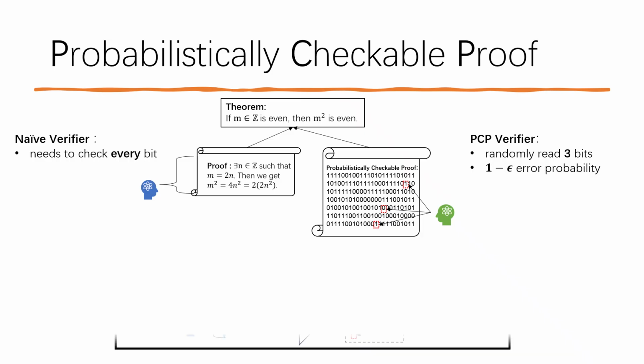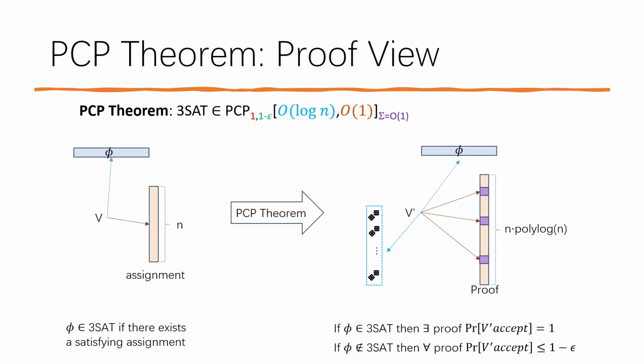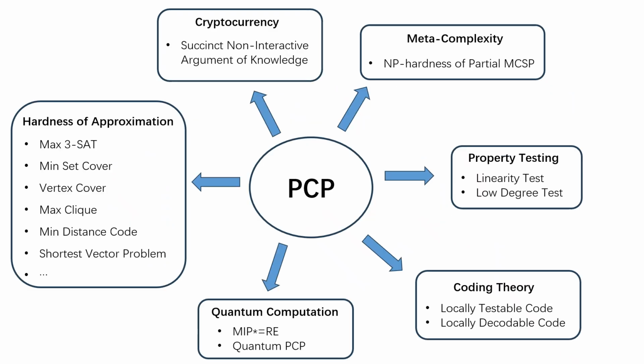Informally, the PCP theorem says that there is a polynomial time algorithm that can convert a naive verifier into a PCP verifier. Formally, the PCP theorem says that there is a PCP verifier for the 3-SAT problem with n times polylog n proof length. The PCP theorem has connections with many areas such as cryptography, meta-complexity, property testing, coding theory, and quantum computation. The biggest application of the PCP theorem is to prove hardness of approximation.